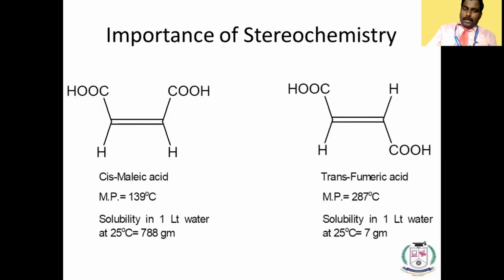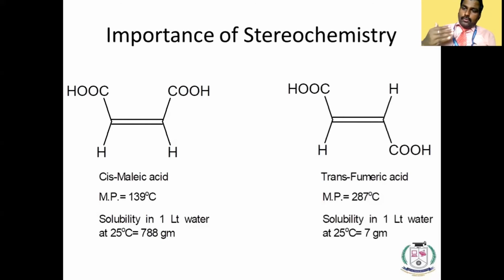If you see the melting point and the solubility of these molecules, the melting point of cis is 139 and trans is 287. You see the drastic difference. The molecular formula is the same, but structurally, the orientation is different.